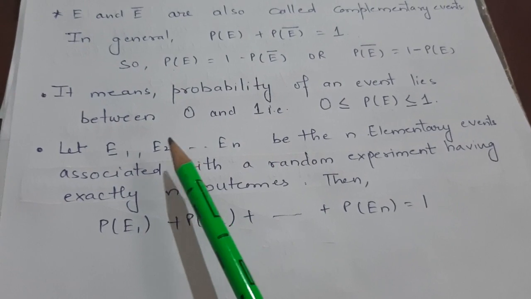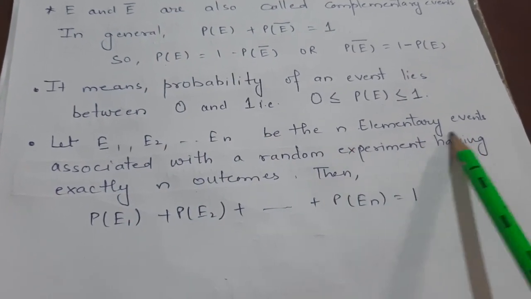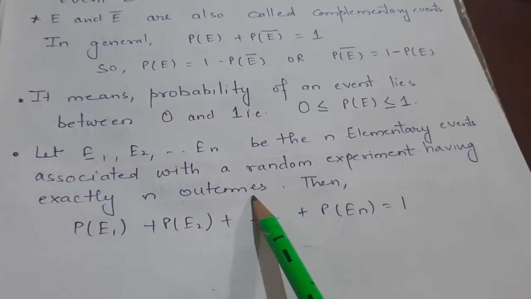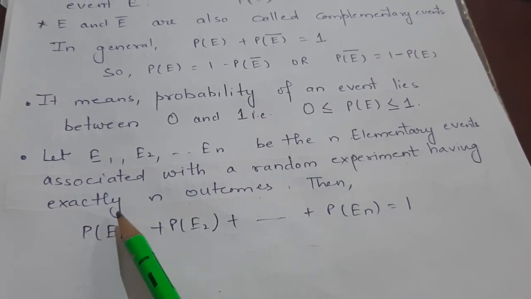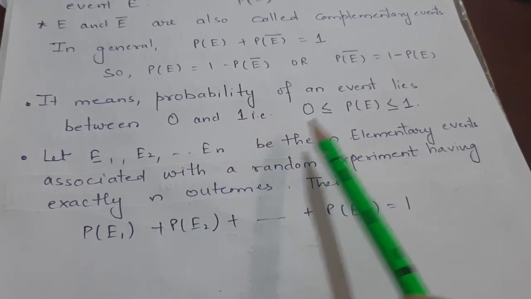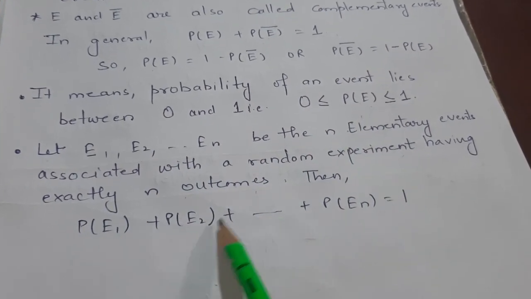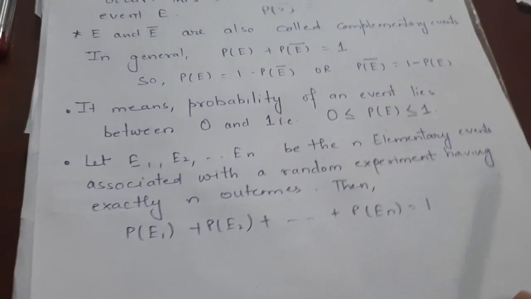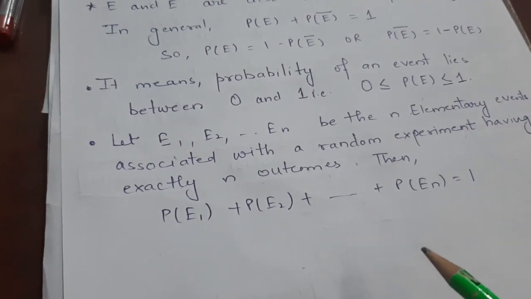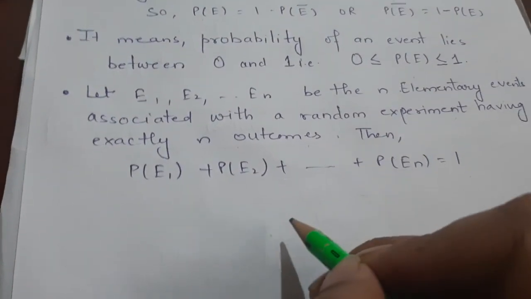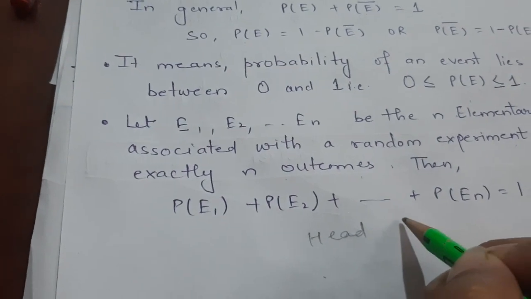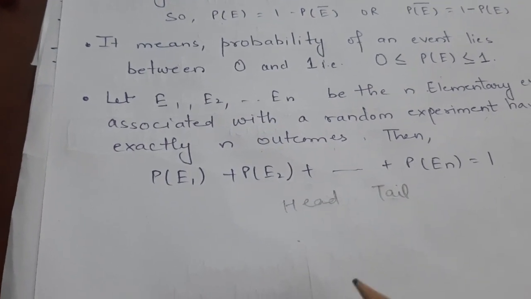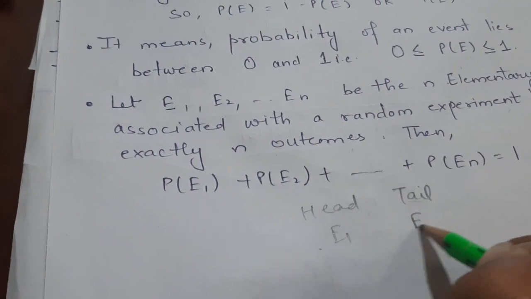Now, let E1, E2, ..., En be the n elementary events associated with a random experiment having exactly n outcomes. Then the sum of the probabilities of all elementary events of a random experiment is always equal to 1. For example, let us take all the elementary events of a coin. We have two elementary events, head and tail. What is the probability of getting head? We name this E1 and tail E2.